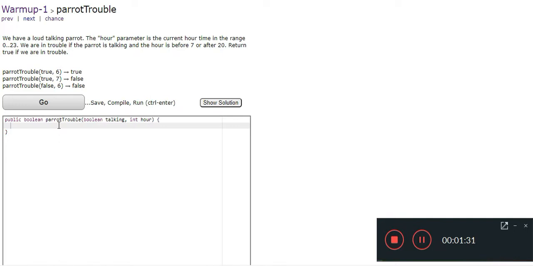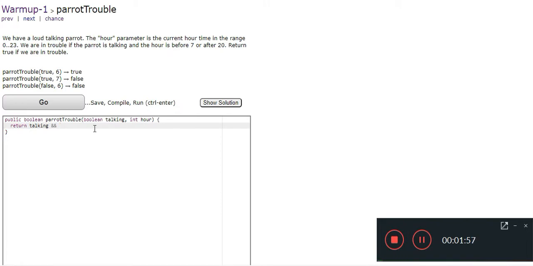Then the solution: return talking, that is a boolean value. Talking is a boolean value, and it will tell whether the parrot is talking or not. It may be true or false.